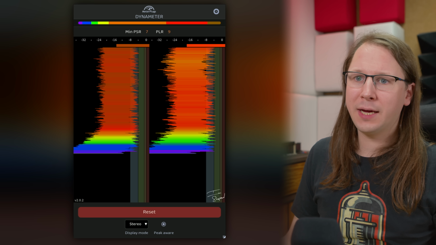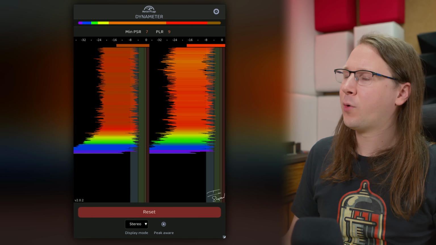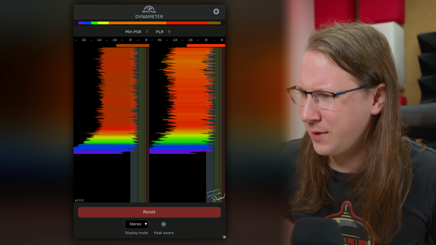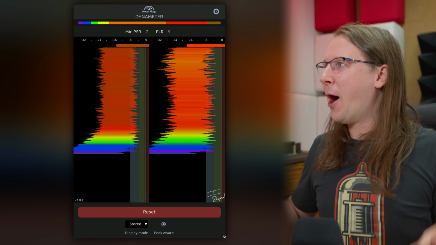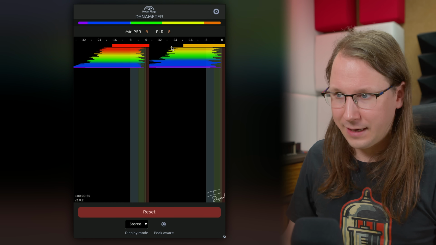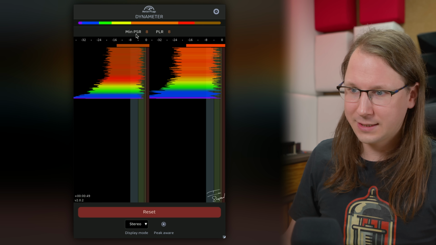And lastly, it has a very professor stuff type of feature here, which is the peak aware mode. What peak aware mode is for is basically for whenever you have sounds in your production that are very, very flat, like certain synthesizer lines or whatever. This is basically for whenever you are measuring without using your speakers, I think. But if you want to know if it's a synth or just over processing, you can use peak aware mode, and the graph will then pull to the right. So you can see here, it's really on the right side here.